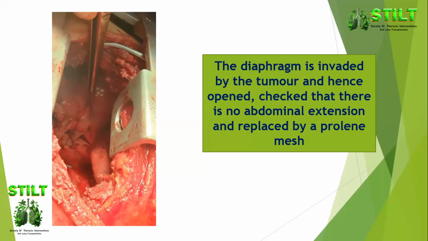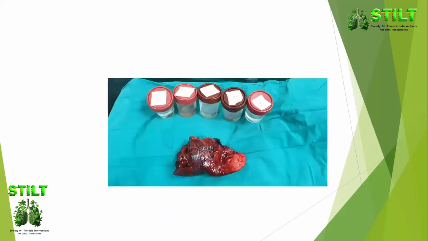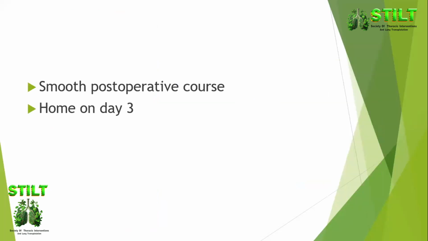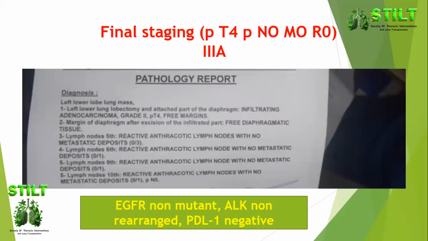So intraoperatively, the diaphragm is invaded by the tumor, and hence we open it. We check that there's no abdominal extension and put a Prolene mesh, and we do a mediastinal lymphadenectomy, and we take the left lower lobe out, and you can see a portion of the diaphragm sticking to the diaphragmatic surface of the left lower lobe. So he goes home quite quickly.